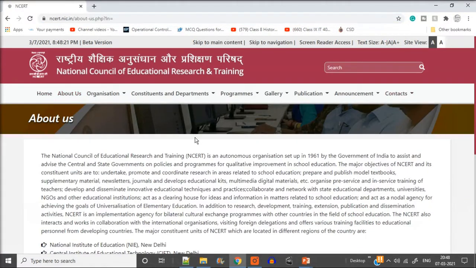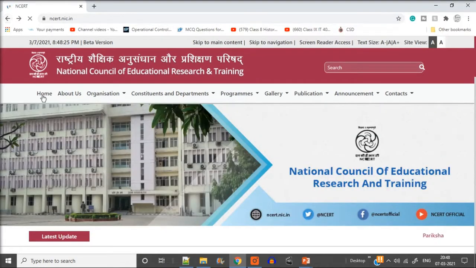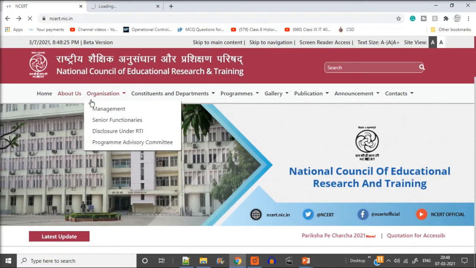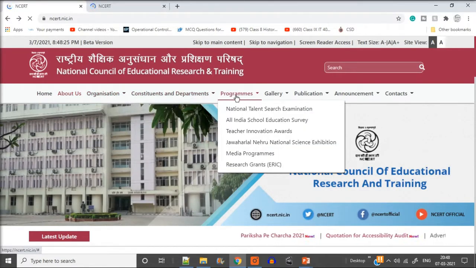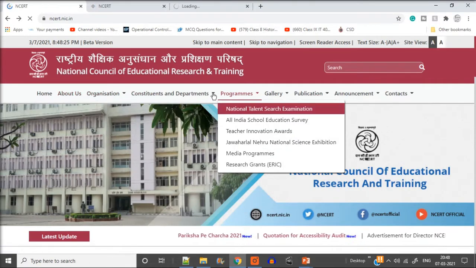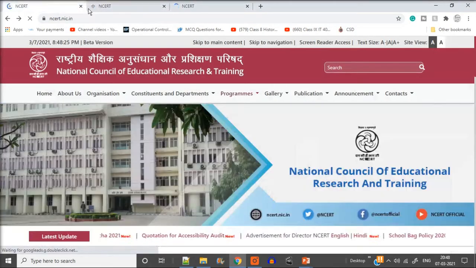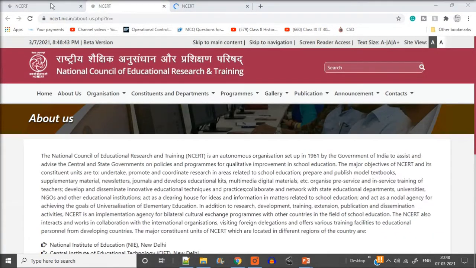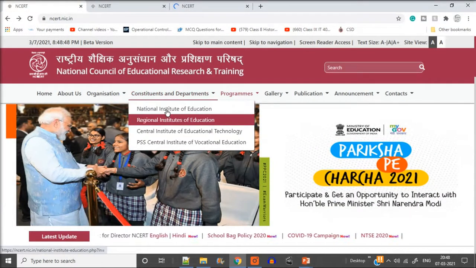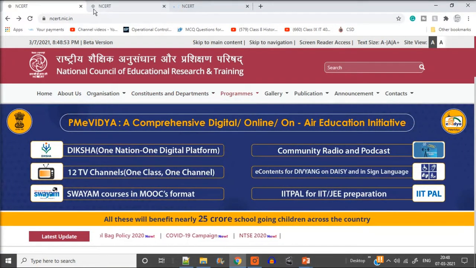If I press About Us, the same page is overwritten. With Back, you will go back and forward to the last page you visited. So I'll right click and open in a new tab. I want one more page, let us say Programs. I am interested in these three pages, so I right click and open them in new tabs. So now different tabs are there, and I can go between them and have my information, my work. So this is how tabs work, and this is how back and forward work.